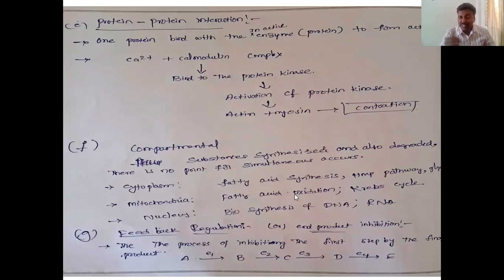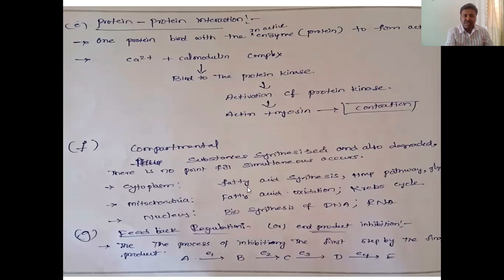You studied the synthesis happening in the cytoplasm. So the cytoplasm acts as one compartment and the mitochondria acts as one more compartment. When the compartment changes, the enzyme activity changes.